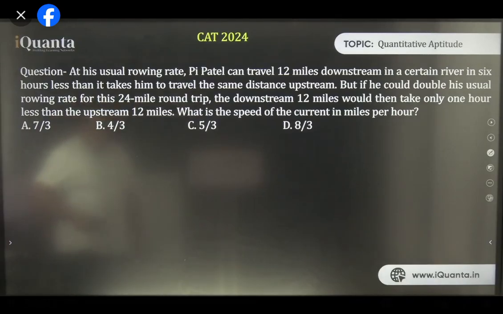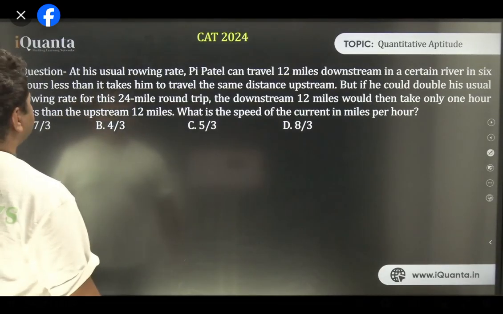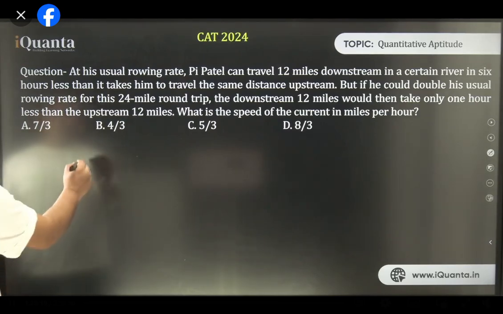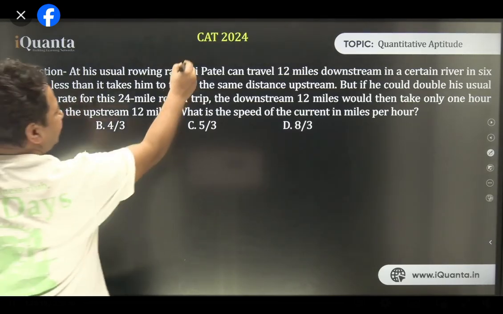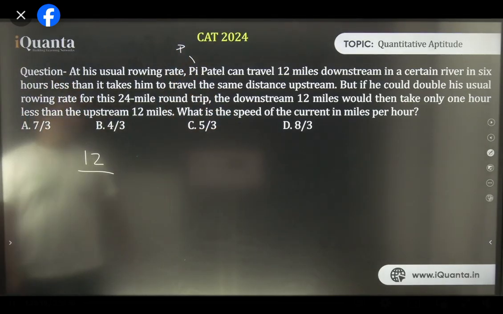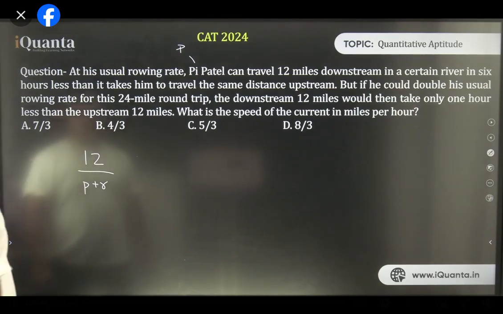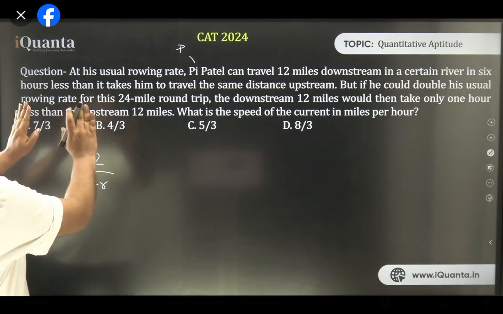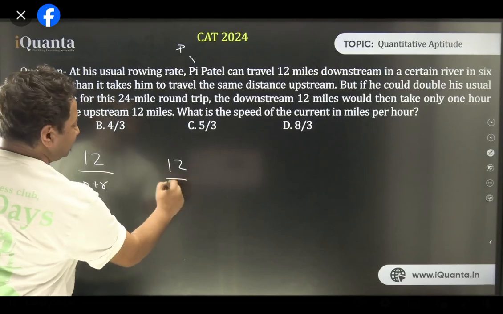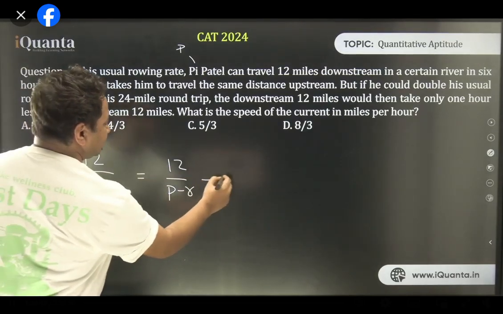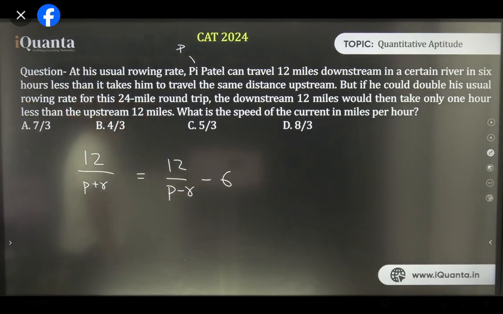At his usual rowing rate, Pi Patel can travel 12 miles downstream in a certain river in 6 hours less than it takes him to travel the same distance upstream. Okay, downstream. So let the speed of Pi Patel be P and that of the river be R. Downstream means speeds will be added: 12 upon P plus R is 6 hours less than upstream, 12 upon P minus R.